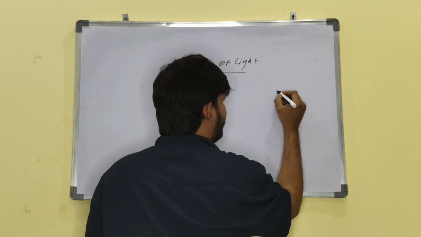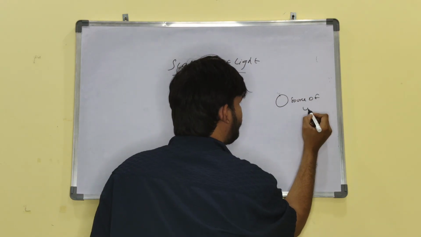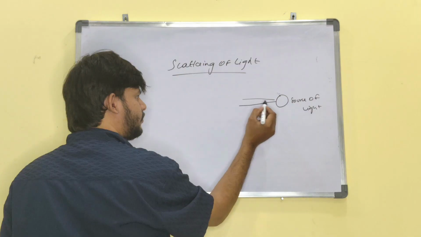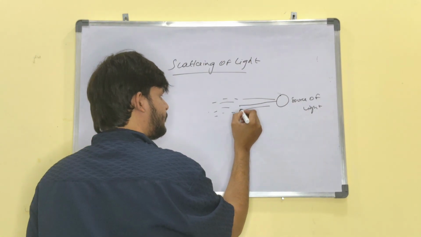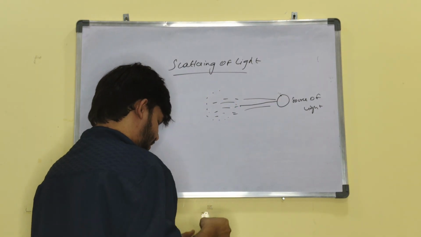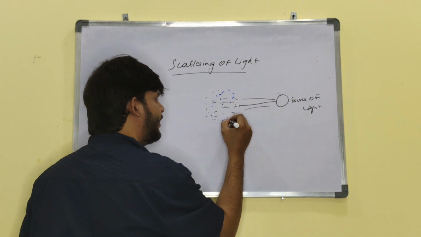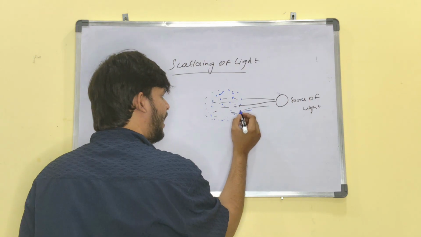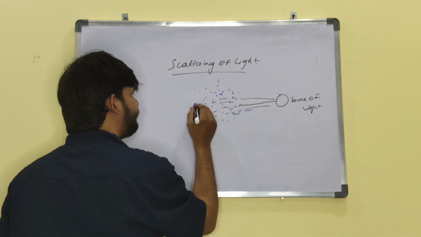For example, this is a source of light. From here light is coming out. As we know, there will be particles. I will be drawing the particles with blue sketch. These are the particles present in the atmosphere, and the light rays will interact with these particles and scatter in a different direction.